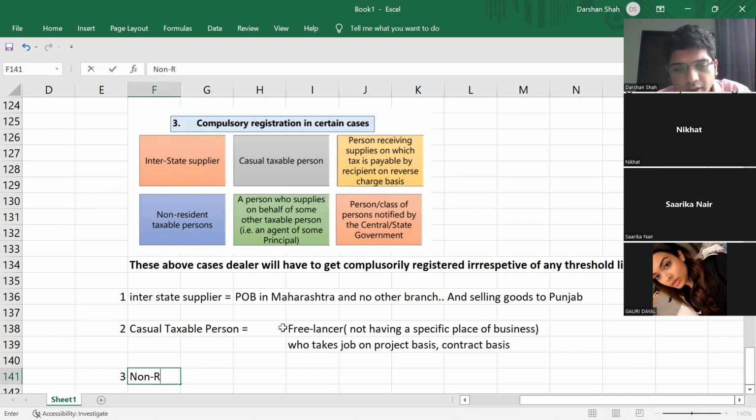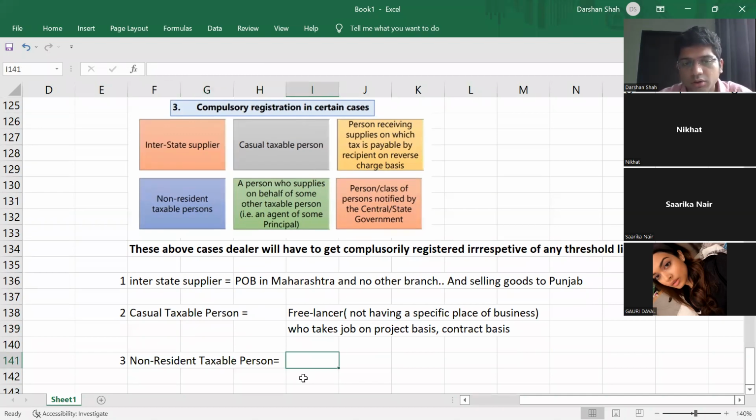Then next is non-resident taxable person. Okay. So what is happening? The person is conducting business in India. Business or service, whatever, in India. Okay.